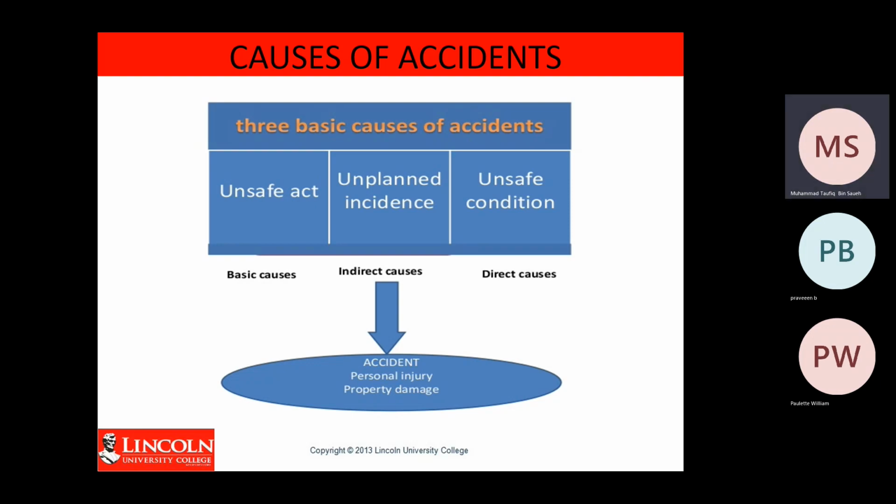Unplanned incident means that maybe there is some water spill, which can create an incident, or maybe wire exposed, or maybe machine breakdown. So it is any unplanned event that happened. And when we have an unplanned incident, it can create an unsafe condition. So these are the three reasons why accidents can happen: unsafe act, unplanned incident, and then unsafe condition.